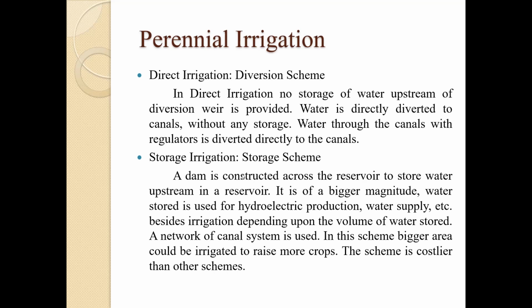And in storage irrigation, that is the storage scheme, the dam is constructed across the river to store water upstream in the reservoir. It is of bigger magnitude. Water stored is used for hydroelectric production, water supply, etc., other than irrigation, depending upon the volume of water stored. A network of canal system is used. In this scheme, a bigger area could be irrigated to raise more crops.